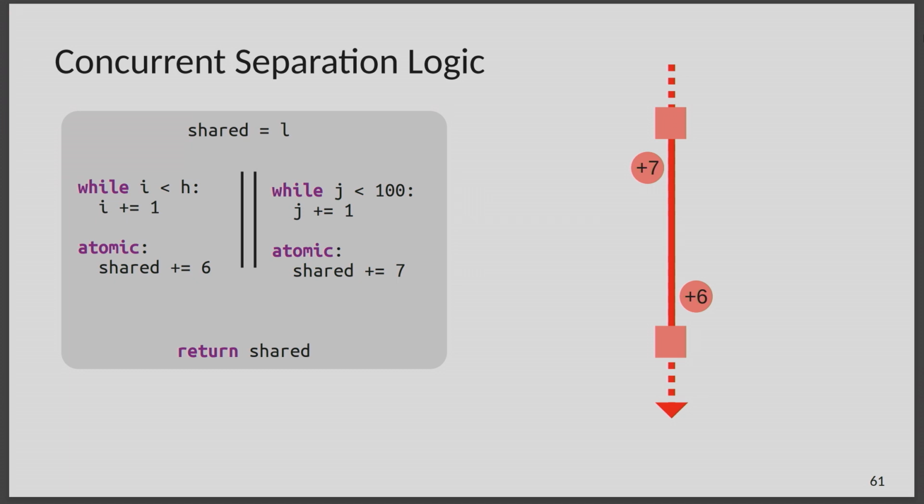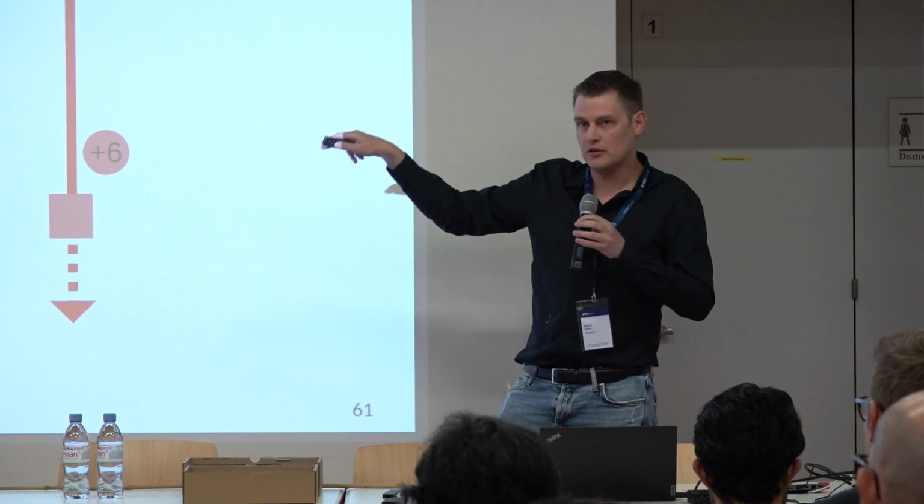Now, obviously, you want to have situations where you have shared data, and in concurrent separation logic, the way you achieve this is by explicitly declaring a shared resource. So what we would say here is, at the point or before we start concurrently executing threads, from now on, we want to treat our shared variable here as a shared resource, which then means that different threads can operate on it concurrently.